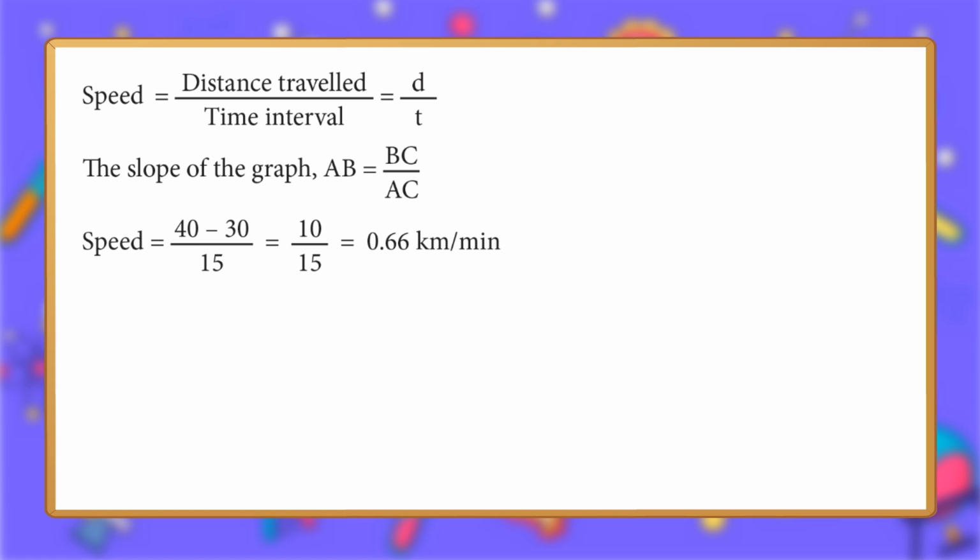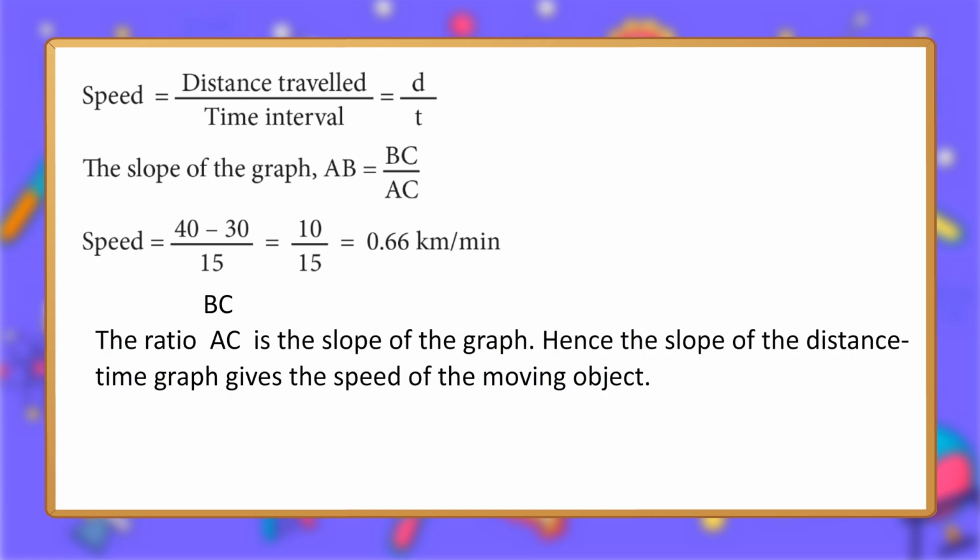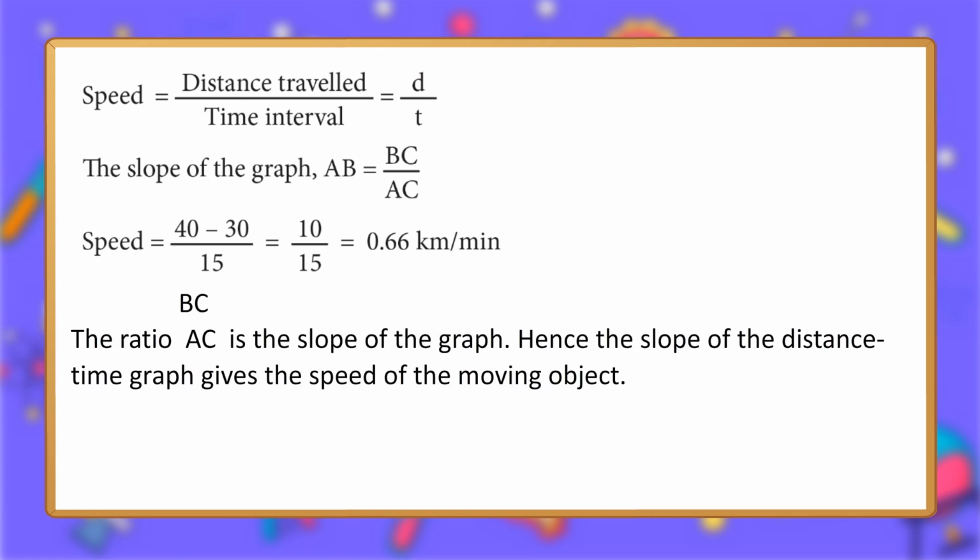Speed equals 40 minus 30 upon 15, equals 10 upon 15, equals 0.66 km/min. The ratio BC upon AC is the slope of the graph. Hence the slope of the distance time graph gives the speed of the moving object.